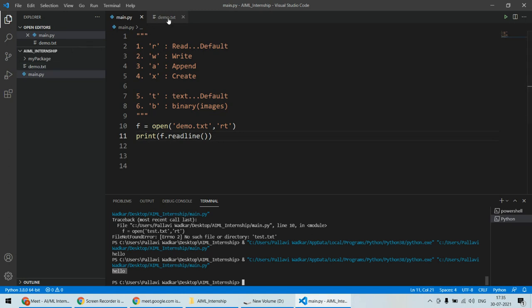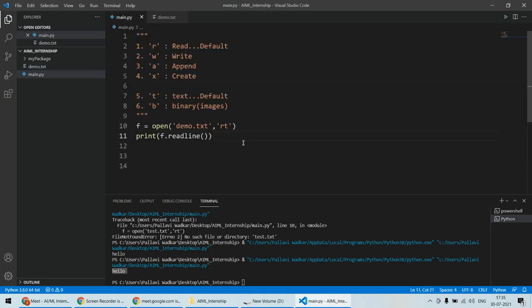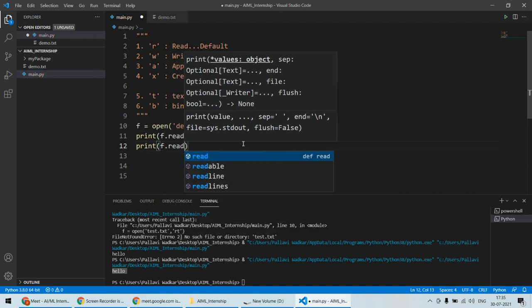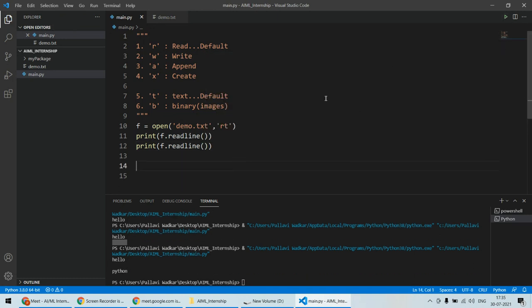In my demo.txt, you'll find the first line is hello, the second line is Python, and so on. So if I want to print the second line, then again I need to call f.readline.